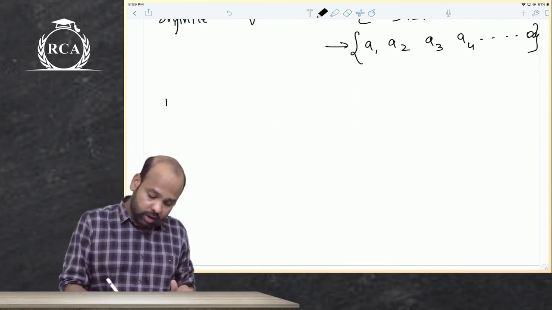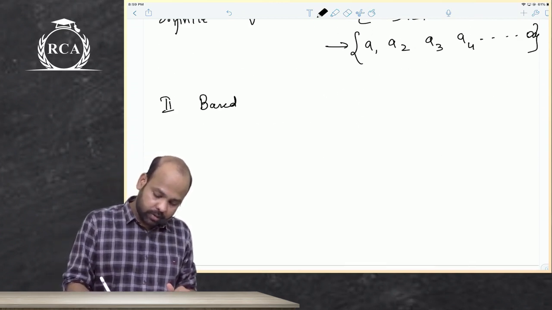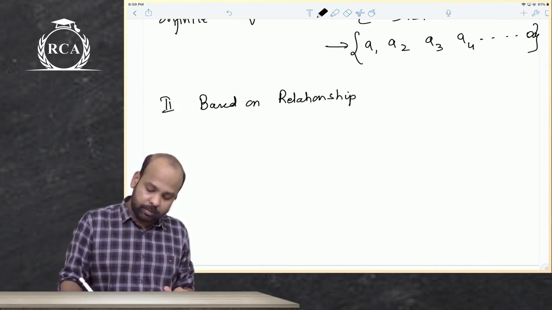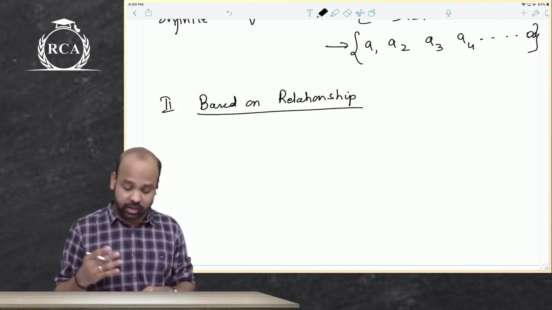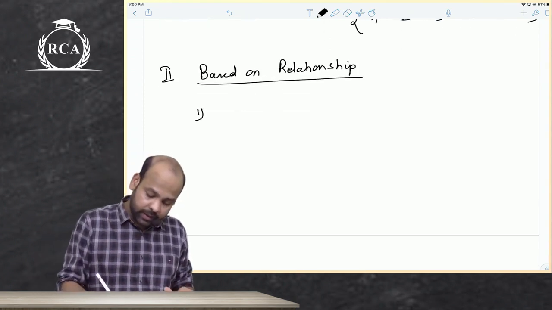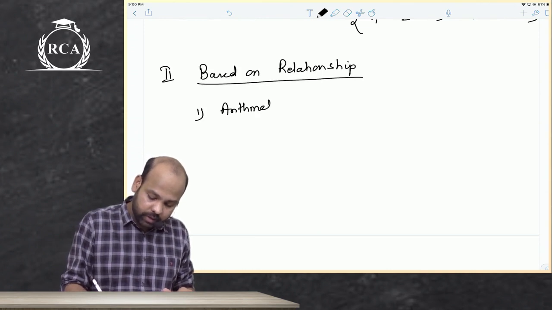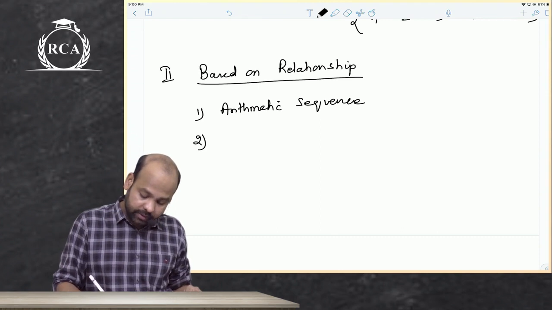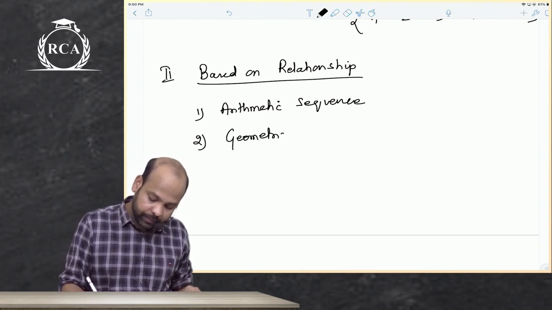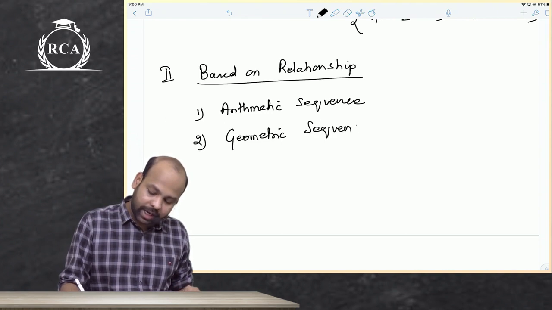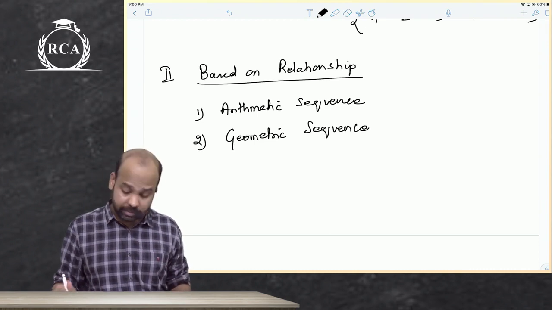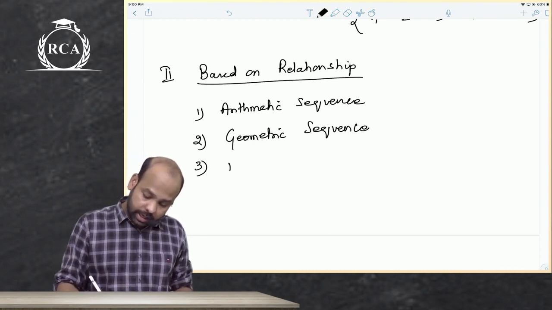Now, guys, based on the relationship that exists between the terms, what are the types of sequences that we have? The first one is arithmetic sequence. Sir, are you going to explain this now? No, I'm just going to make you write this. I will explain it after some time. Arithmetic sequence, geometric sequence. A lot of finance formulas are based on geometric sequence. Harmonic sequence.